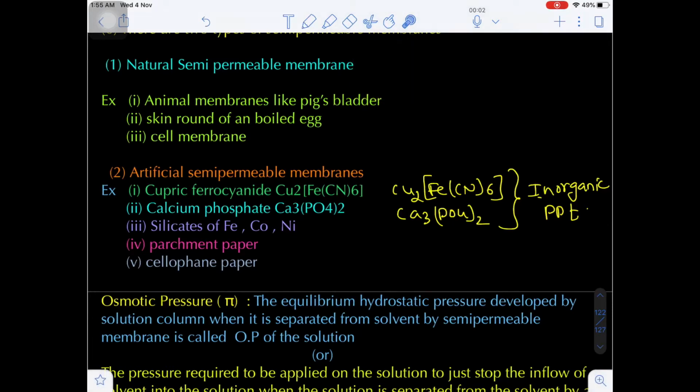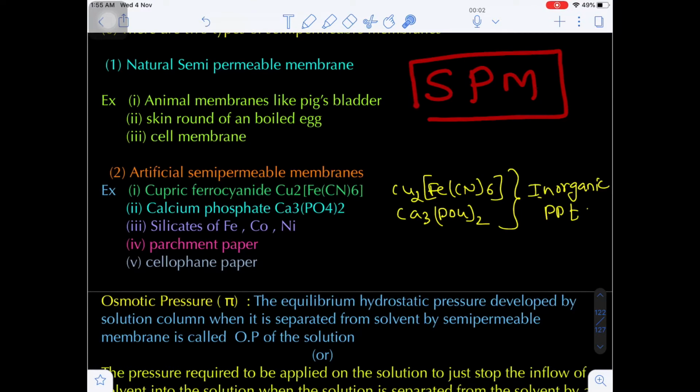Apart from these two, some other examples also exist: silicates of iron, cobalt, nickel, parchment paper, cellophane paper. These are some important artificial semi-permeable membranes. So finally, what is the definition of a semi-permeable membrane? It is the membrane which allows only solvent molecules to pass through it, but not the solute molecules.